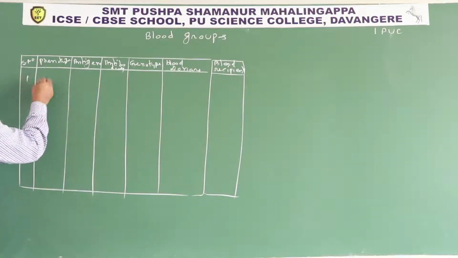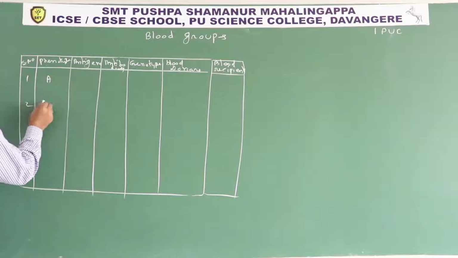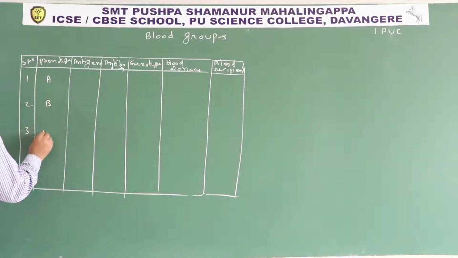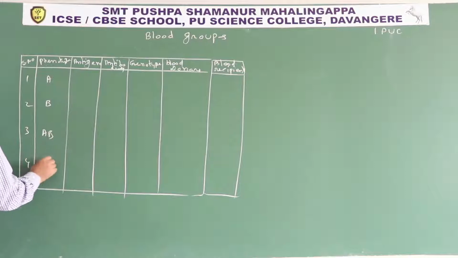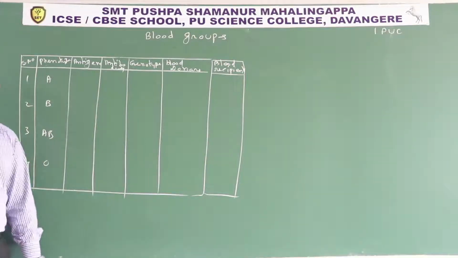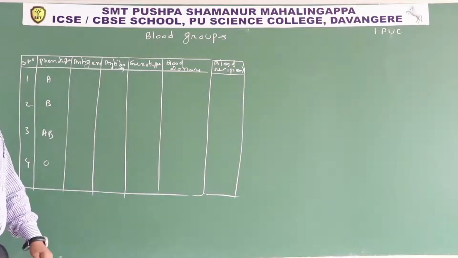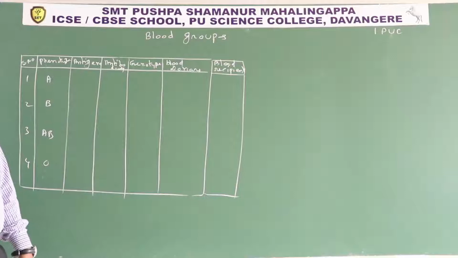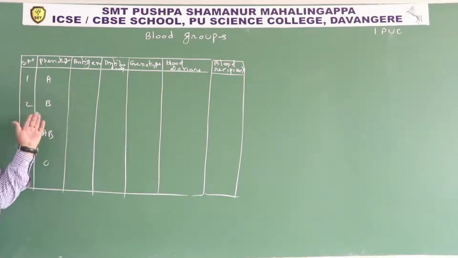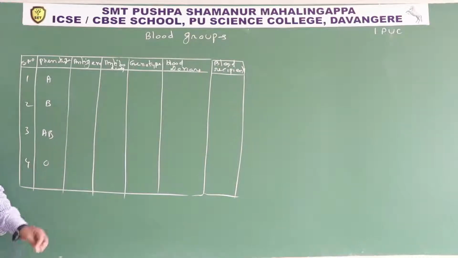So phenotype: A, B, AB, O. What is phenotype? Physical appearance of a character is known as phenotype. A blood group, B blood group, AB blood group, O blood group. The classification of blood group is based on antigens. These antigens for blood groups are present on the surface of RBC.